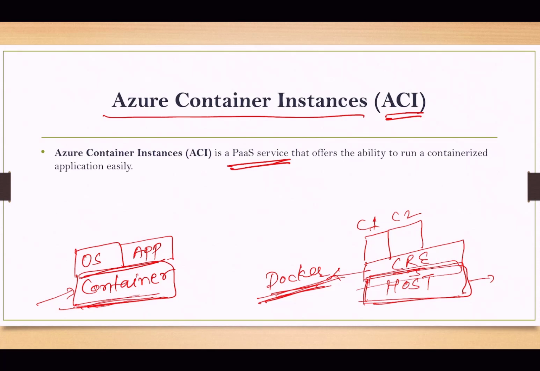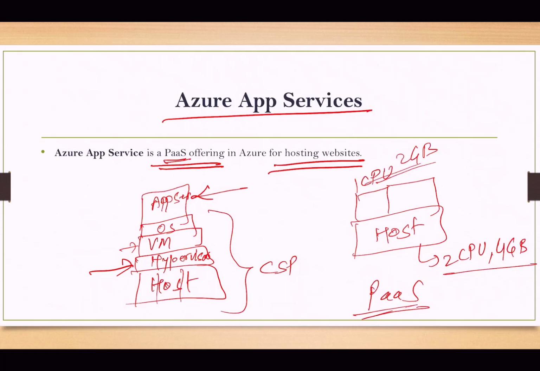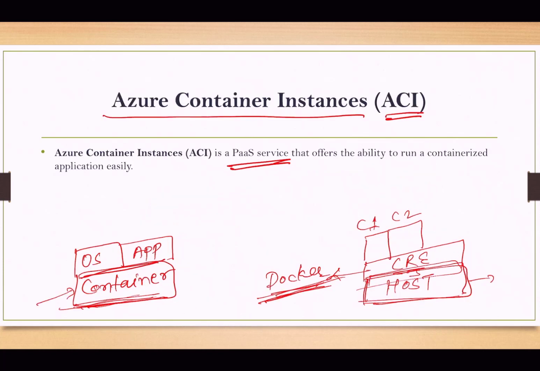In a virtual machine we are splitting or abstracting the host. Here the container abstracts the operating system, so it runs independently on this particular host. So a container is OS abstraction.